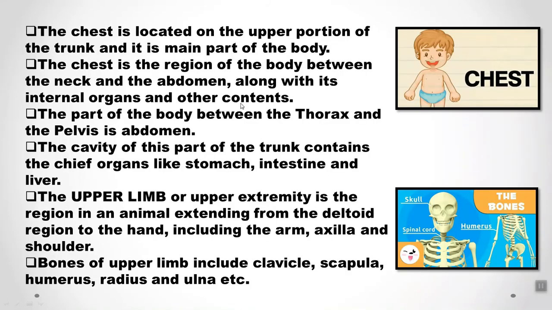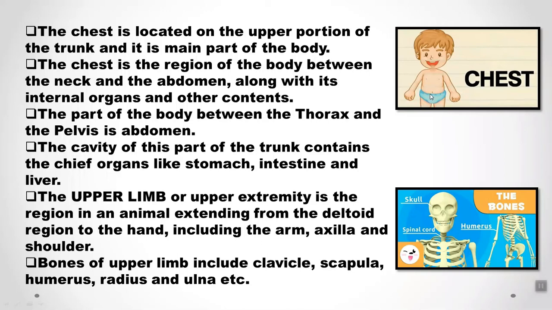Okay, now we'll learn about the chest. The chest is located on the upper portion of the body and it is the main part of the body. So the chest is your upper part of your body, right? The chest is the region of the body between the neck and the abdomen. Abdomen is your stomach, so it is the region between the stomach and the neck. So this is your chest. The chest is the region along with its internal organs and other contents. So the part of the body between the thorax and the pelvis is the abdomen. Abdomen is which one? The stomach part.